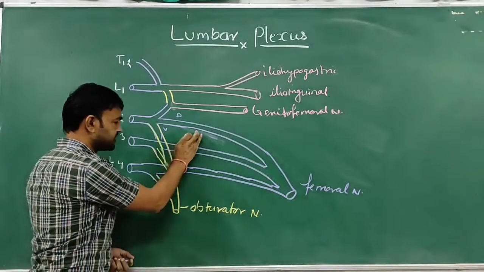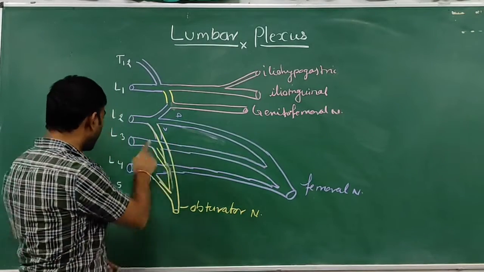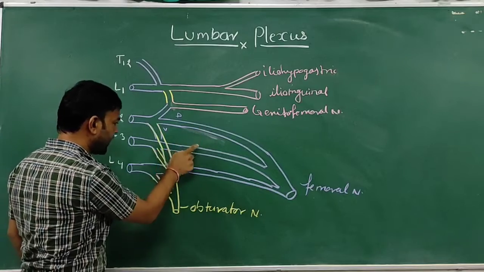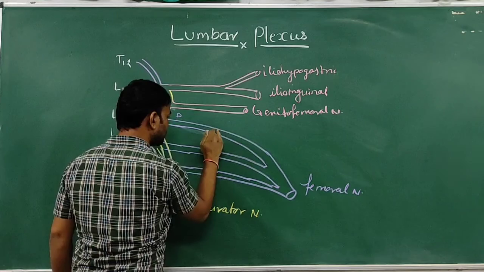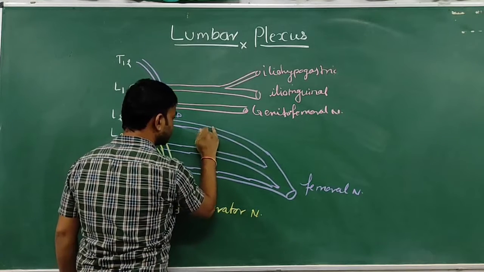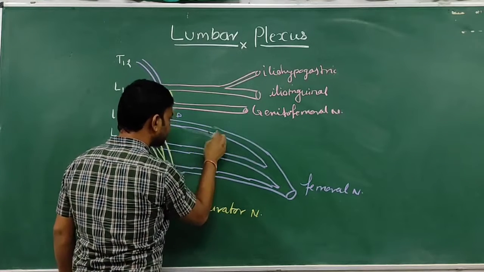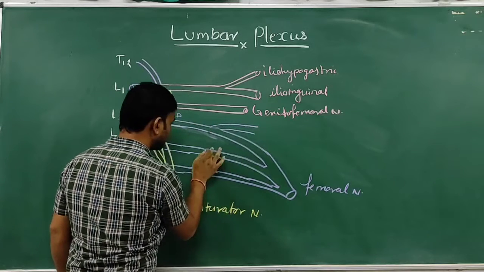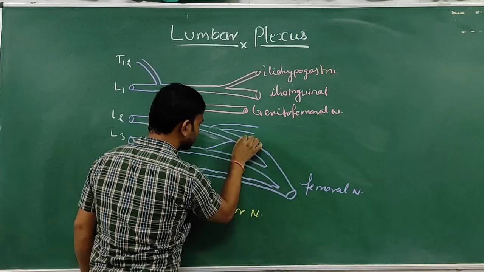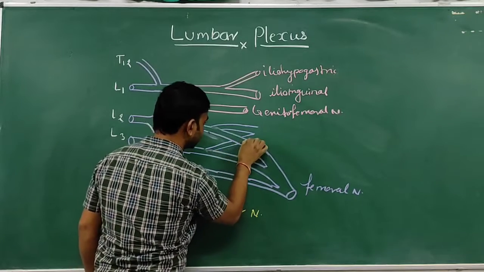The dorsal divisions from L2 and L3 join to form the lateral cutaneous nerve of thigh. This is the dorsal division of L2 and this is the dorsal division of L3.